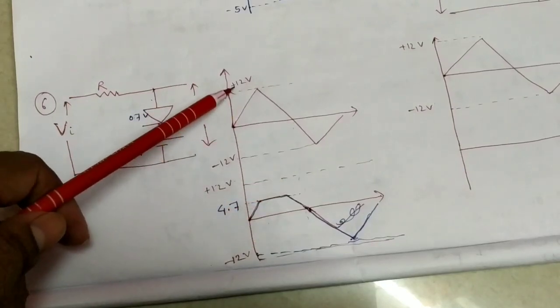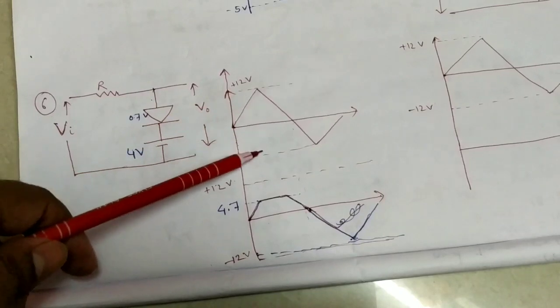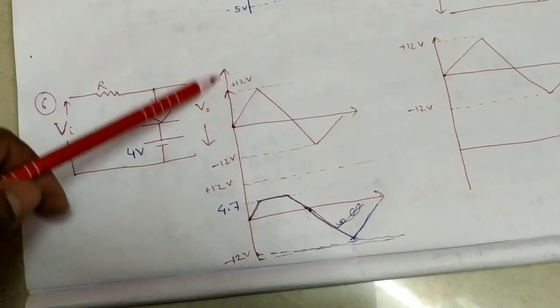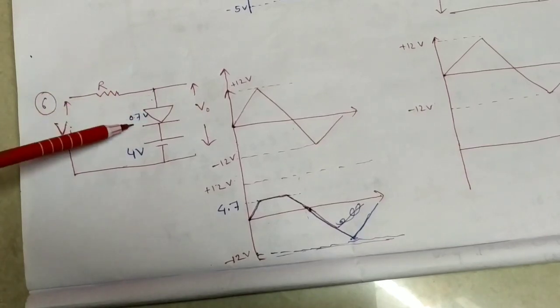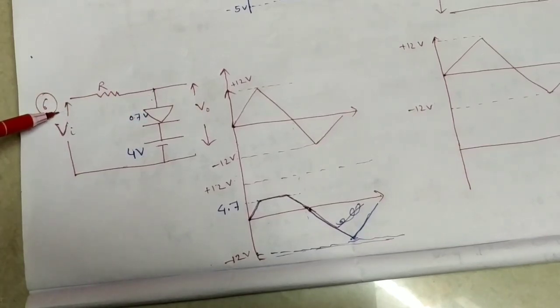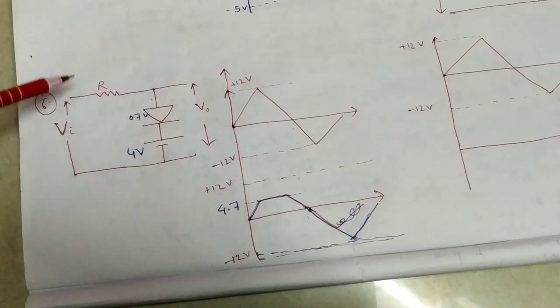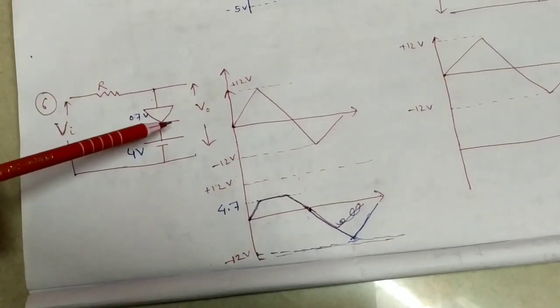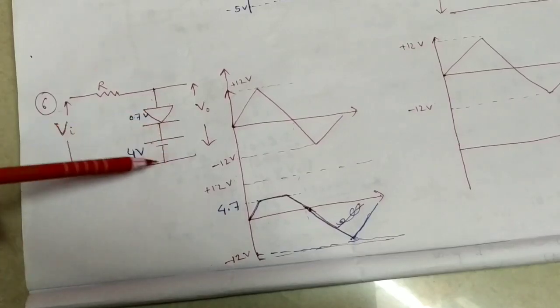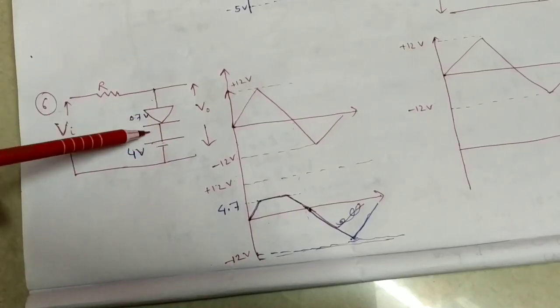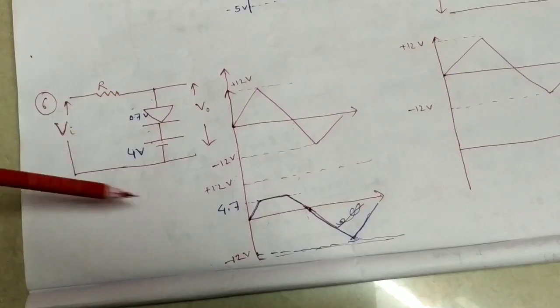The voltage of the triangular wave is given as 12 volt, see clearly. Here the connection is forward bias, after that there is 4 volt, so total voltage is 4 plus 0.7, that means 4.7 volt.